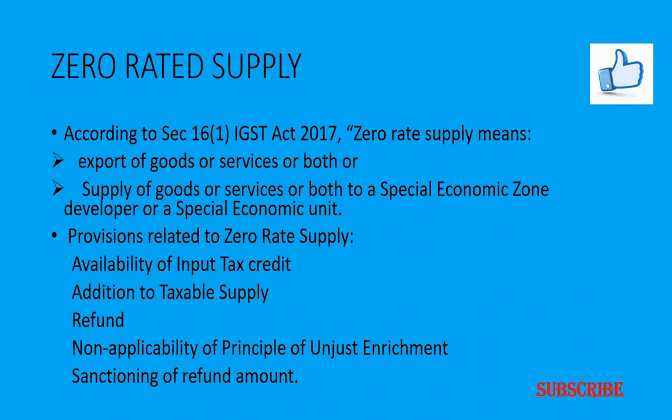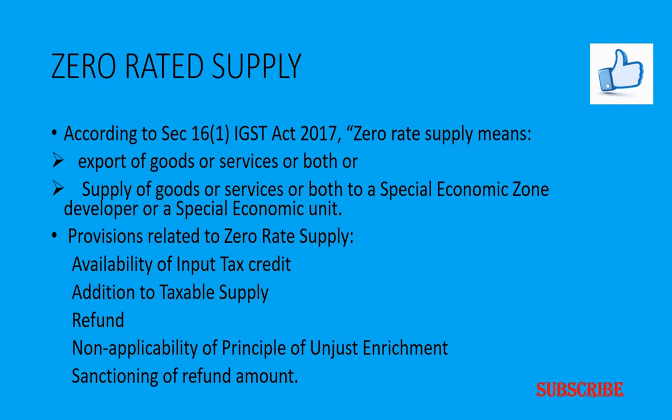Then sanctioning of the refund amount. If a supplier is involved in the zero rated supply, he will be allowed 90% of the total refund claimed on account of the zero rated supply of goods or services, and the remaining 10% can be refunded later after due verification of the documents furnished by the applicant to the authority.